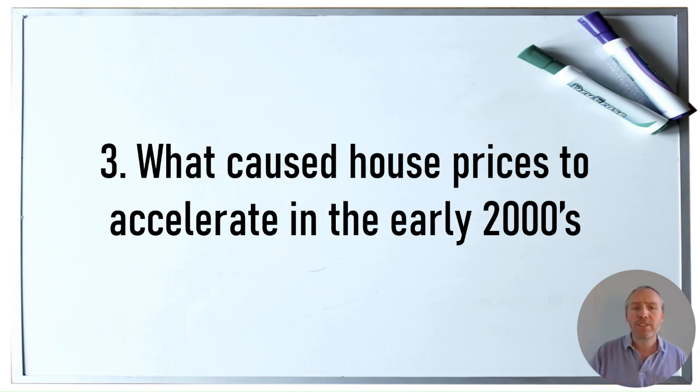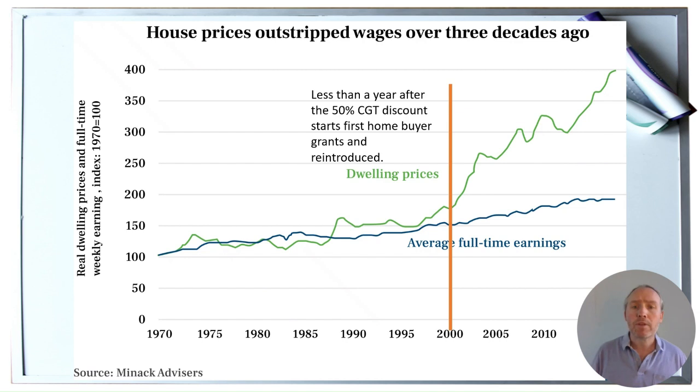So what caused house prices to accelerate in the early 2000s? This line represents where the first home buyer grants are reintroduced, and you can see that's more clear the moment where house prices start to rise exponentially.